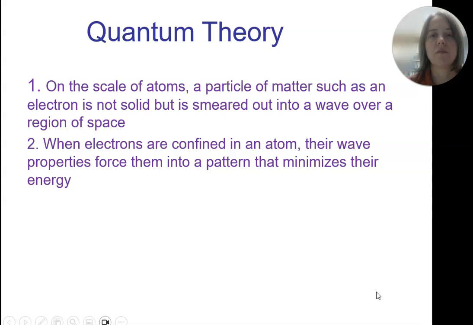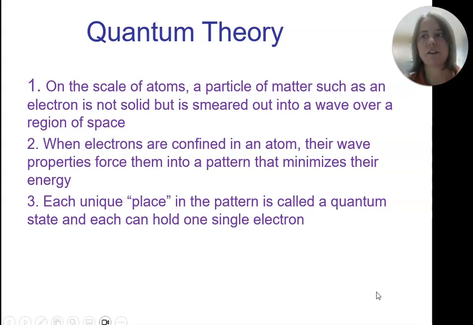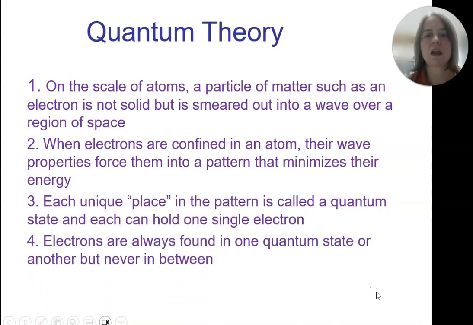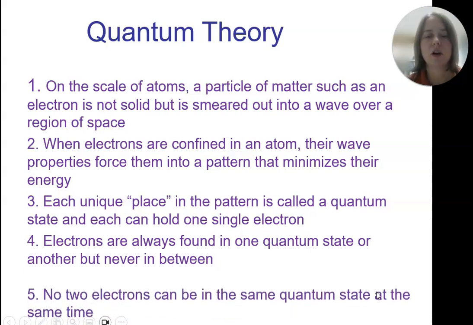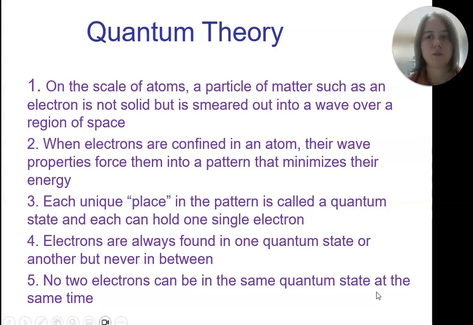And when they're inside of an atom, their wave properties are such that their energy level is the lowest. So they're going to fill the lowest energy level first. And each little place is considered a quantum state, and there can only be one electron. And they're never in between, they're always in one or the other, and there are never two.